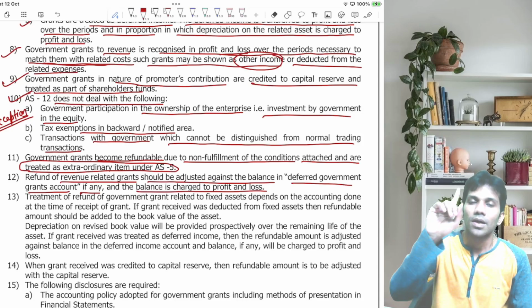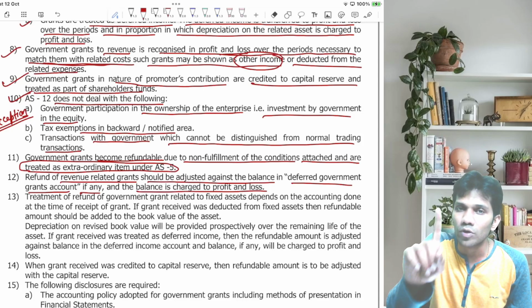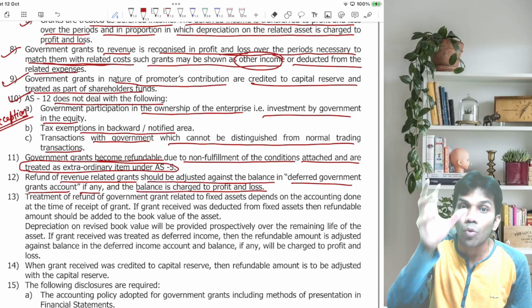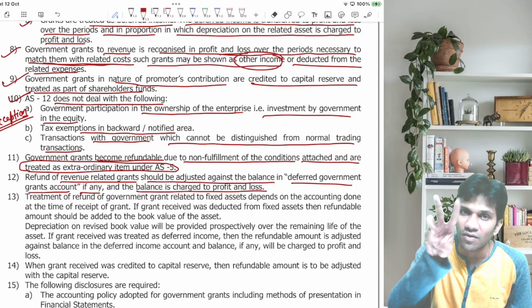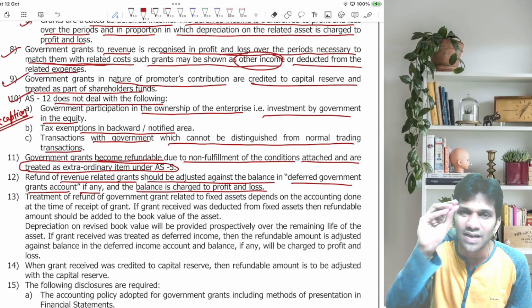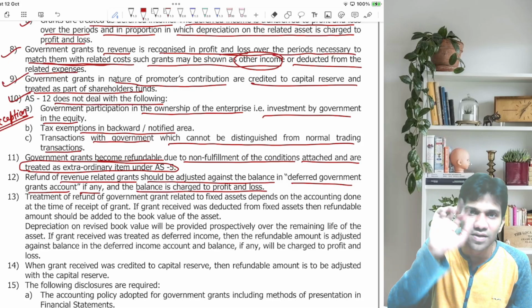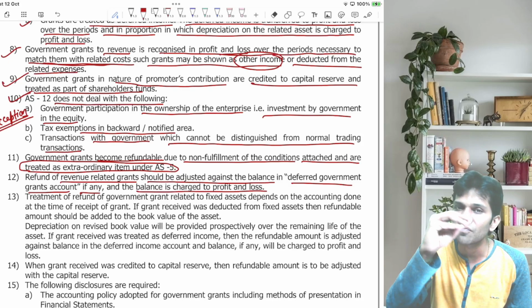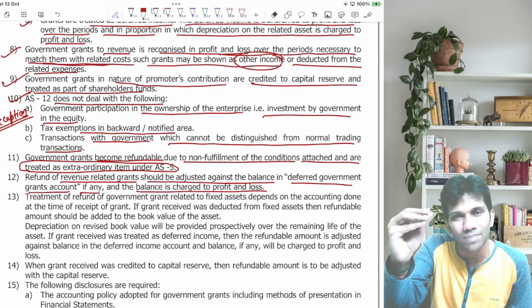Now, if you have followed the income approach, the grant receipt should be credited to deferred government grant. If the grant becomes refundable, whatever balance is left in the deferred government grant account, reverse it, and the balance loss should be debited to P&L. I'll give you this with a simple example.